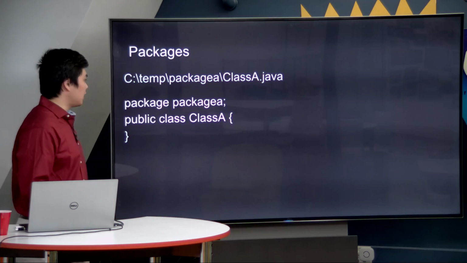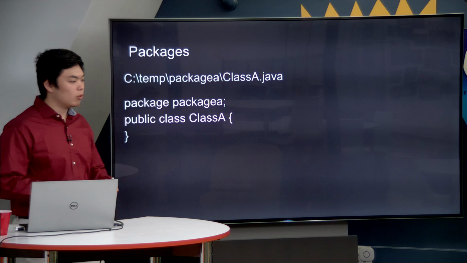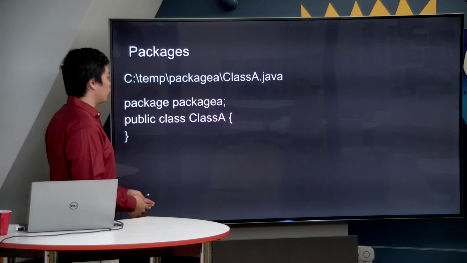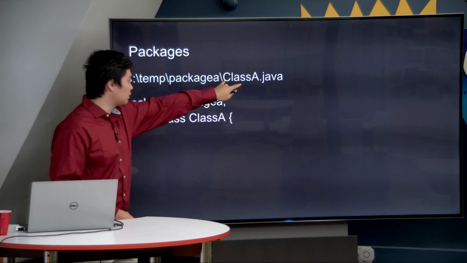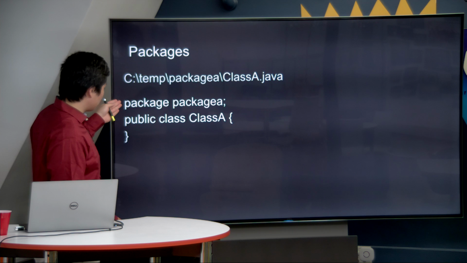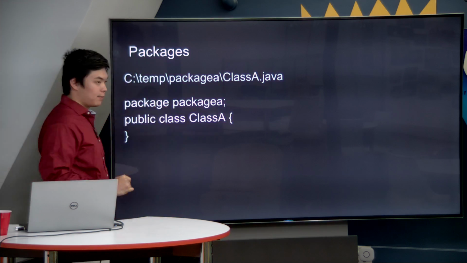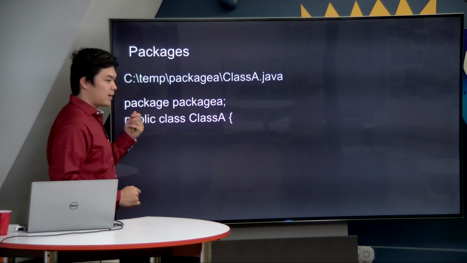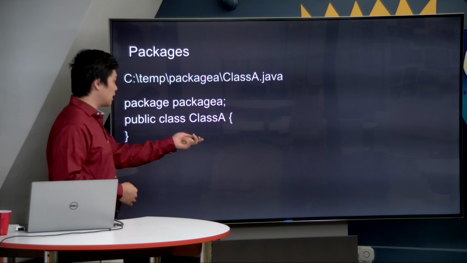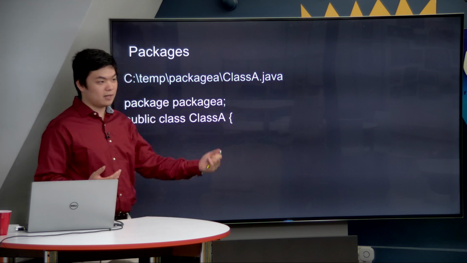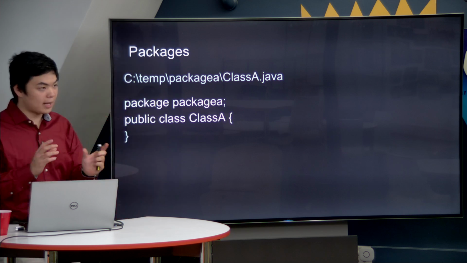So let's take a look at a package. This at the very top is what is inside of your computer's directory when you're accessing this class. It is inside of a folder called package A. It is called class A.java. Notice here that when we look at our actual program, we have what is specified at the top as package, package A. This is the name of the package. This is the package specifying keyword. And down below, we start implementing our actual class, which has a name as we had specified above in the file. So this just means that class A is inside of this package called package A.